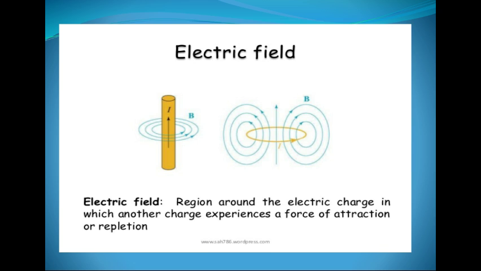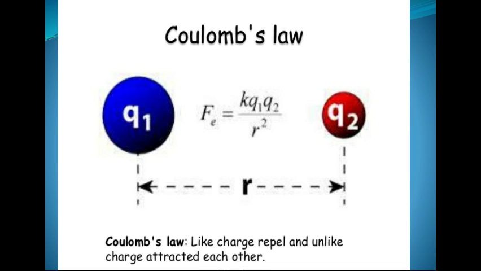Force depends on the type of charges. If both the charges are of the same category, it means both charges are positive, then these charges repel each other. And if both charges are of opposite polarity, such as one charge is positive and the second charge is negative, then these two charges attract each other, and the magnitude of the force between these two charges is given by Coulomb's law.